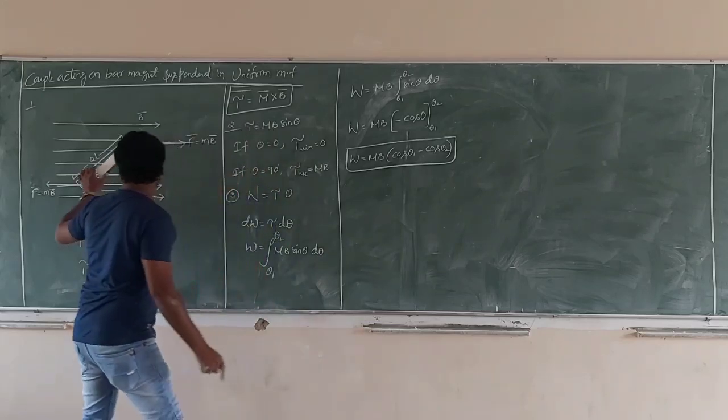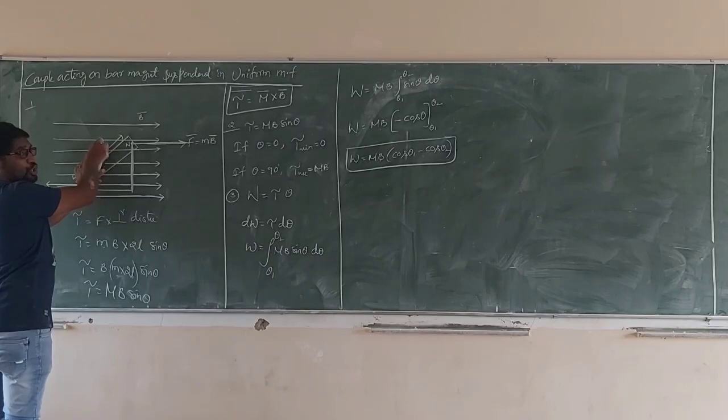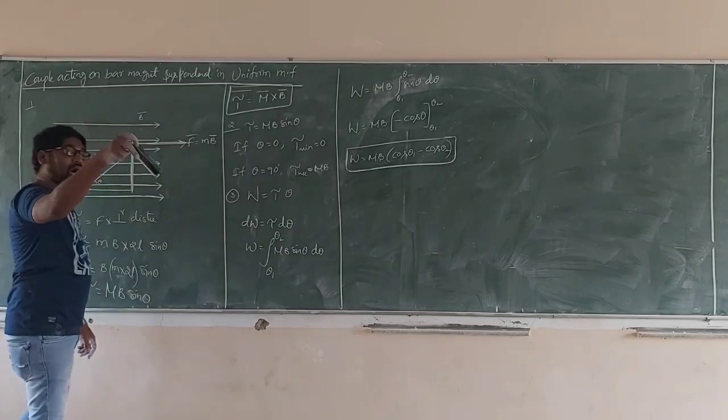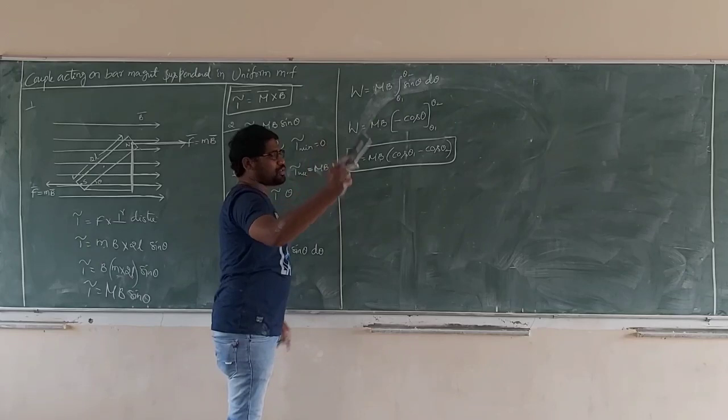This is the work done in rotating the magnet from the initial angle theta 1 to the final angle theta 2. Suppose the magnet is initially at 30 degrees and is rotated from 30 to 60, 30 to 90, 30 to 120, 30 to 180, or from any initial angle to any other angle. That is the amount of work done.